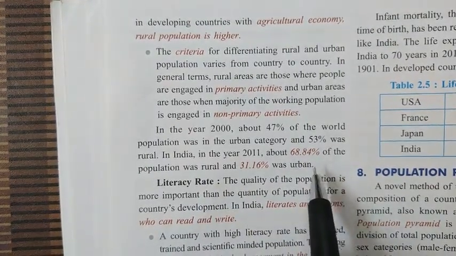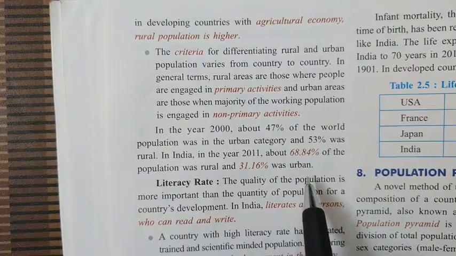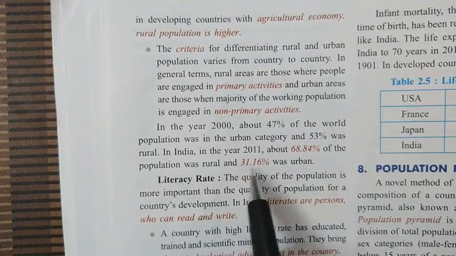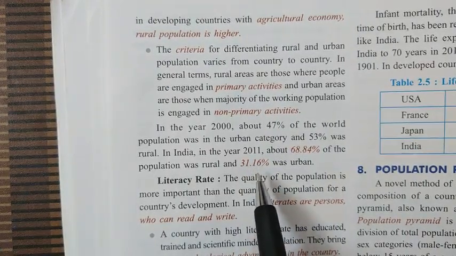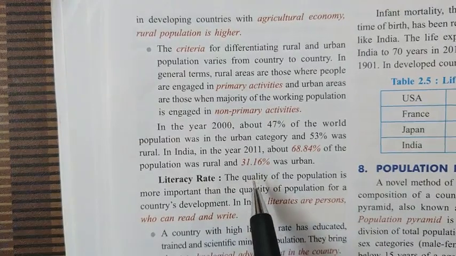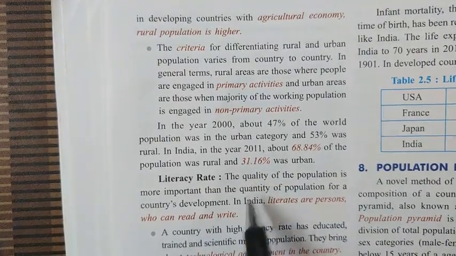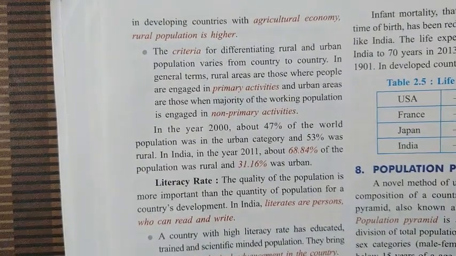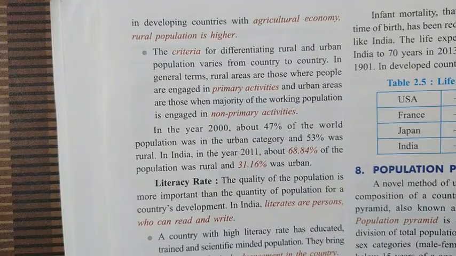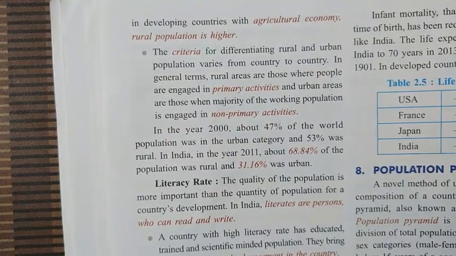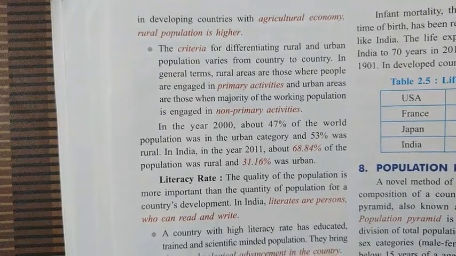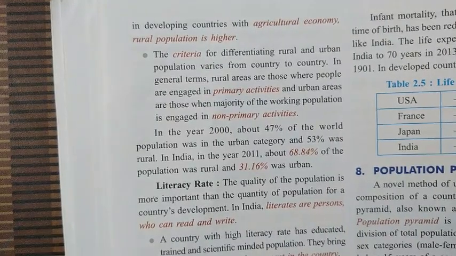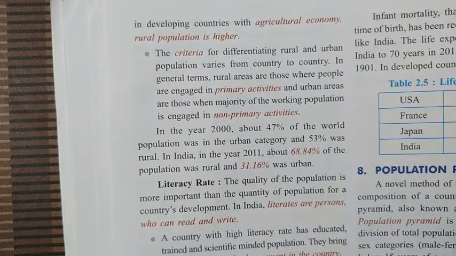Now only 10 years have passed, so we can't expect more than 30 or 31% of people in cities. Maybe it has increased to 33 or 34, maybe 35, but I think not more than that. So this scenario has not changed so much. A large number of people in India, and also in Bangladesh or Nepal, are still living in the villages. In the cities the percentage of people is very, very less. This is the difference between developed and developing countries.